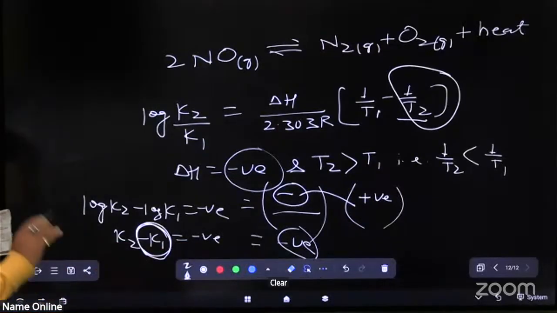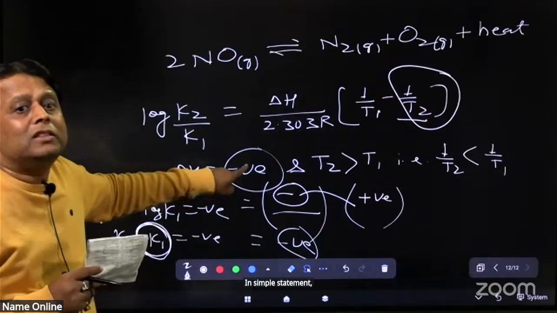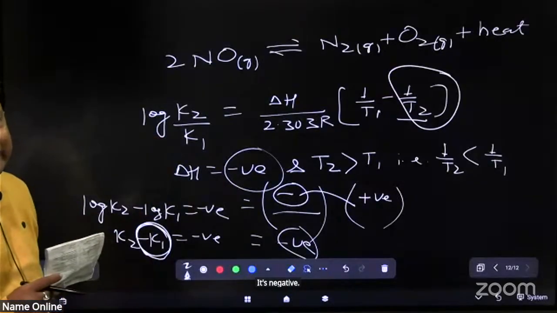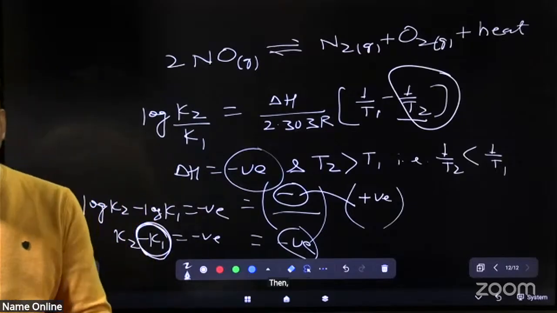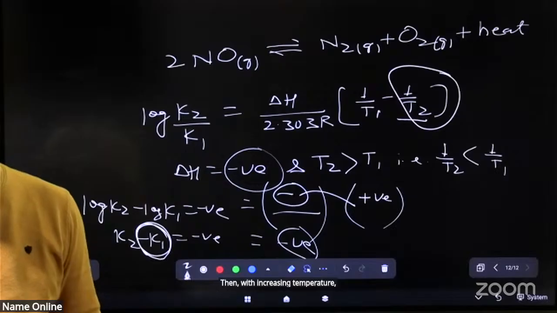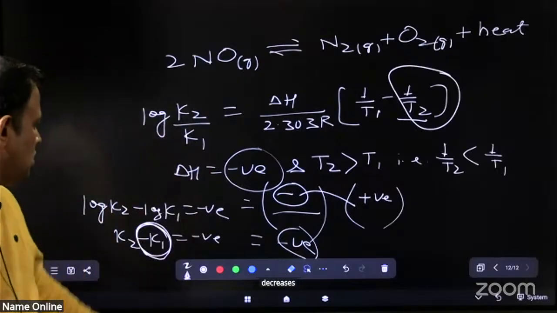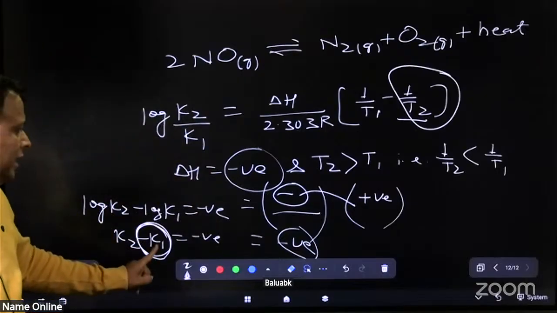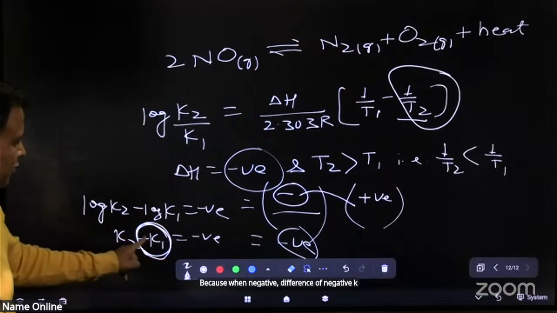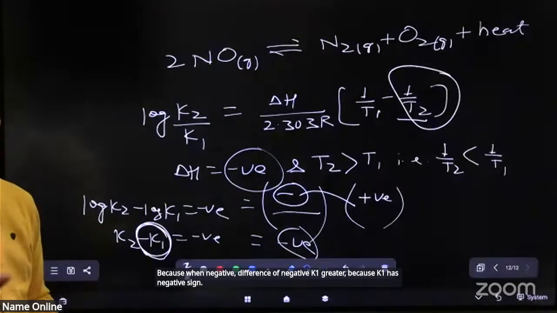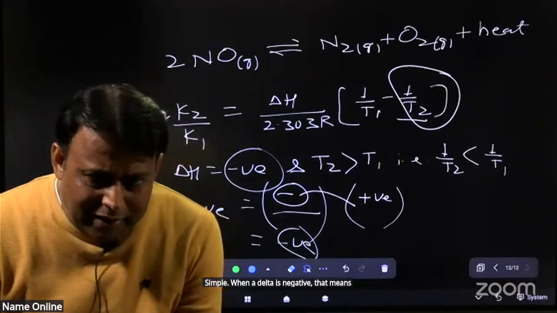Clear? In simple statement, when delta H is negative, then with increase in temperature, the value of K decreases. Simple. When delta H is negative, that means an exothermic reaction.